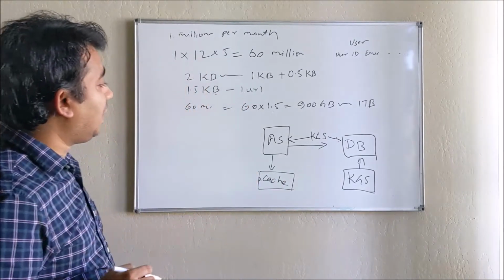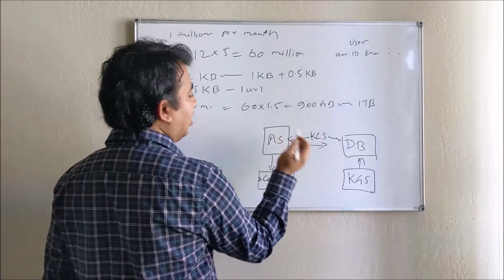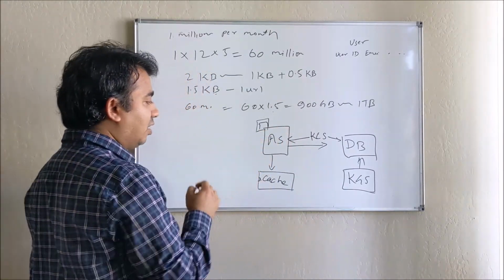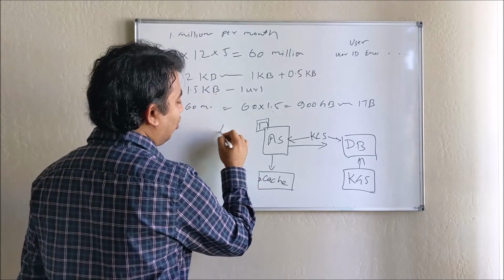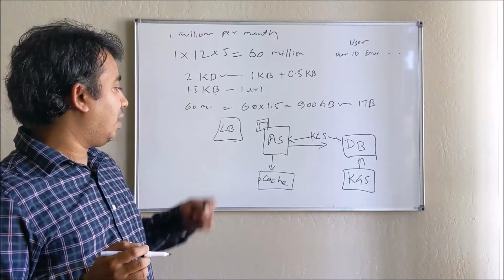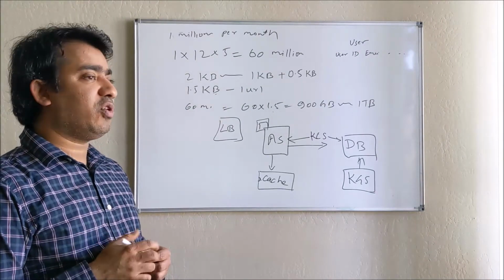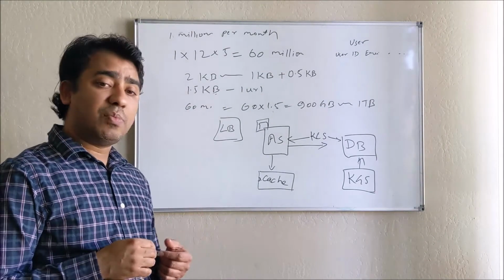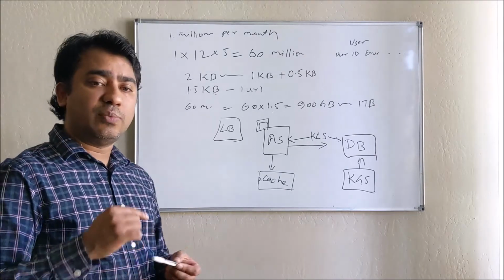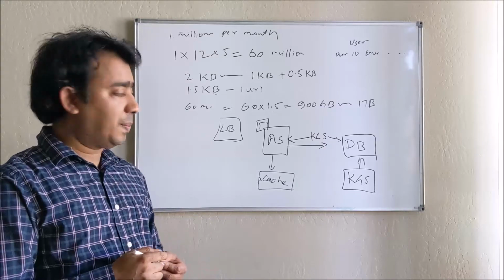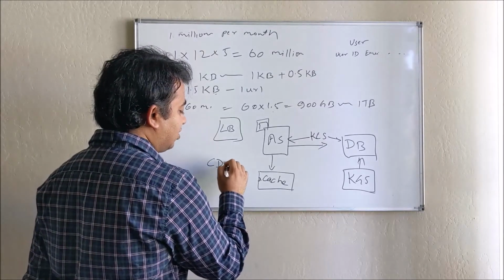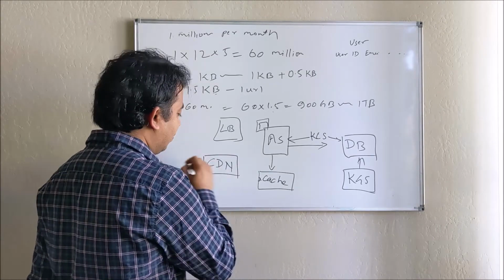Of course, for availability we can have multiple application servers, and we can put a load balancer to automatically balance the load. Customers may come from different geographical areas, and we don't want them to hop from one network to another, so we can also use the CDN feature.